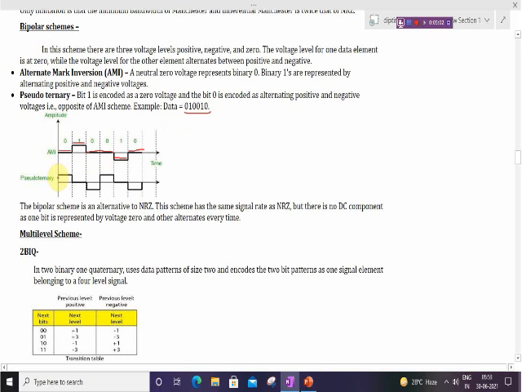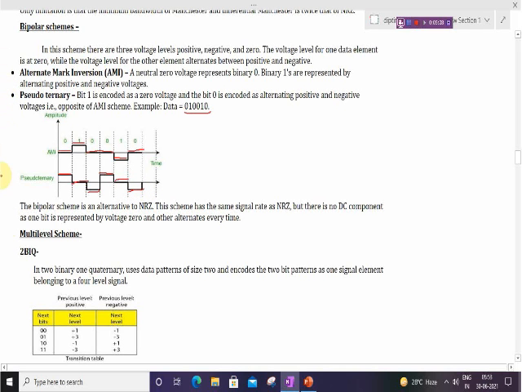For the first 0 it is positive, then for 1 it is 0, since in pseudo ternary 1 is 0 voltage. Again for the 0 it will be negative, for the next 0 it will be positive, for 1 it will be 0, and for the last 0 it will be negative.